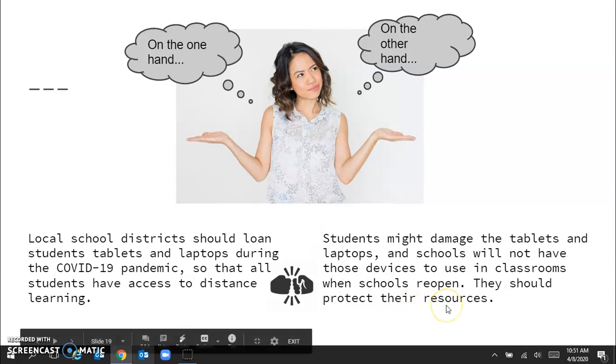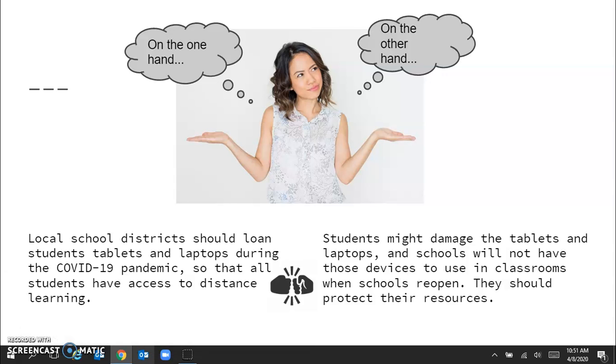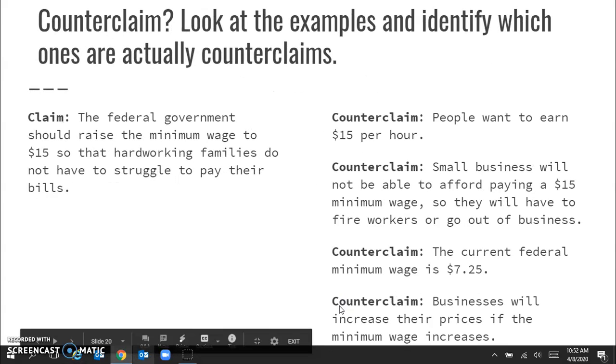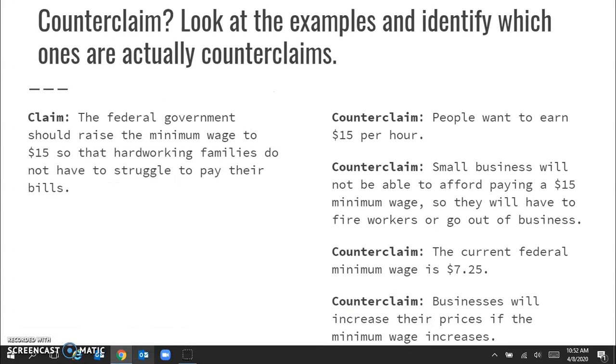Now, we don't have to agree with the counterclaim, right? Maybe we agree with the claim, but we want to consider the counterclaim, consider the other side of the argument, so that we can build a stronger argument overall using evidence to display why the claim is stronger. And we'll get into that in a future lesson. Today, we're just going to focus on brainstorming the counterclaim to our claim. So we'll do another example and then you'll be able to practice for yourself.